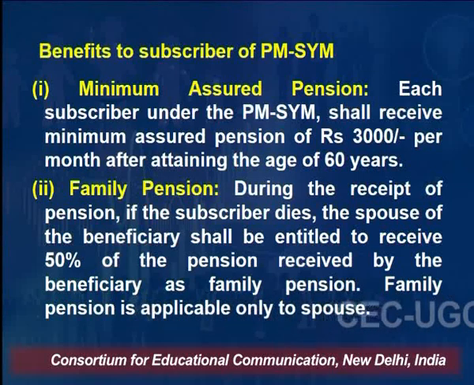When both of them are alive, 3,000 rupees. If the person who has contributed under this scheme dies, the spouse, the wife if it is a male, or the husband if it is a female, will get a family pension, which is 50% of it. The family pension is applicable to spouses only, right?